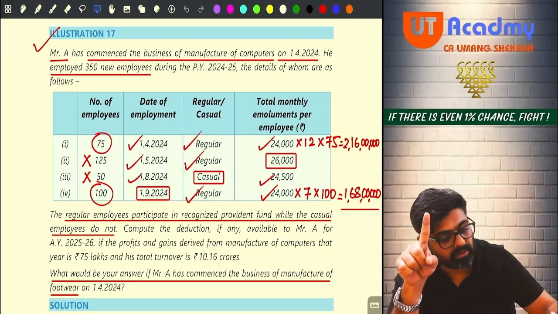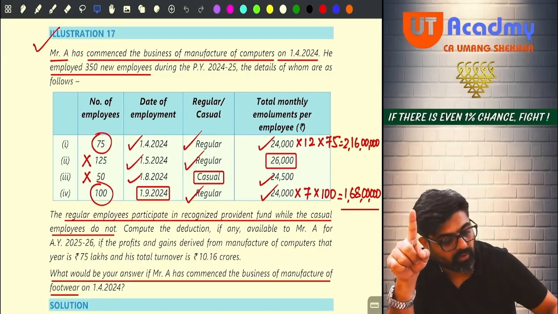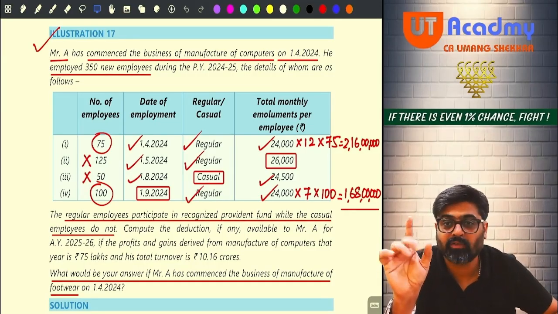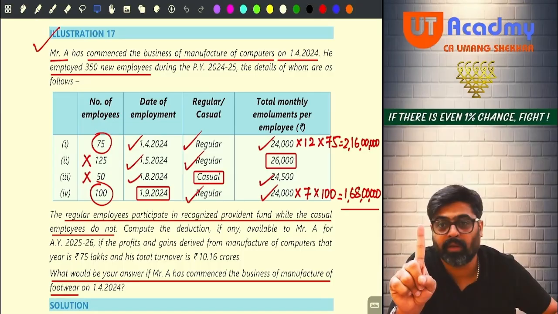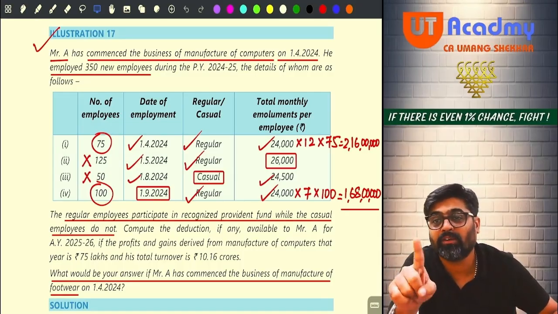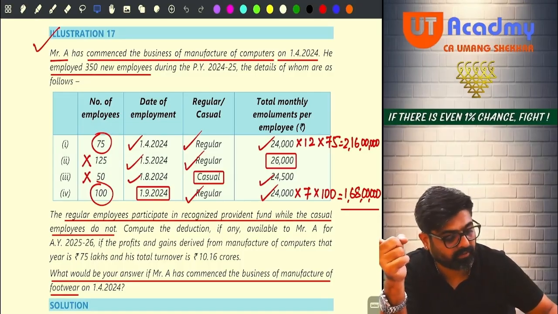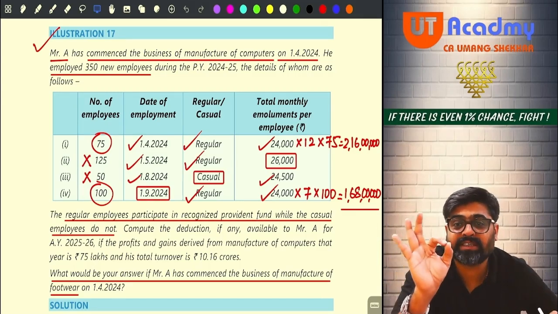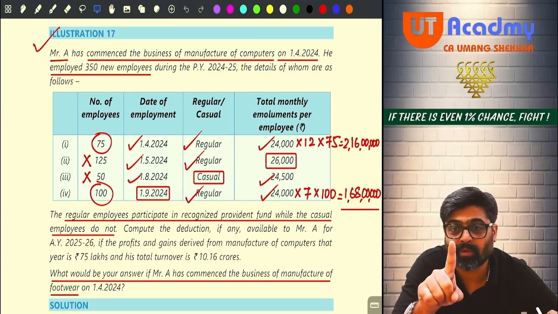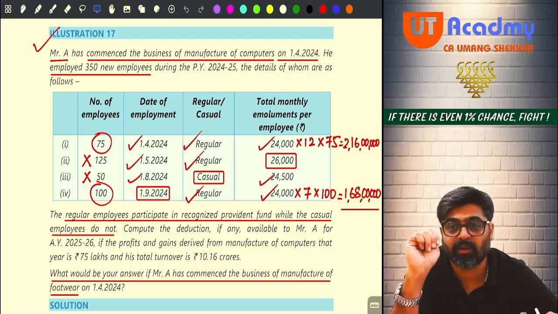So 24,000 into 12 will be 2,88,000 salary which you are going to give to one employee. Yes or no? Likewise, how many employees are there? 75 into 2,88,000. So 2 crore 16 lakh rupees will be your employee cost for these 75 employees which are eligible employees. Yes or no?